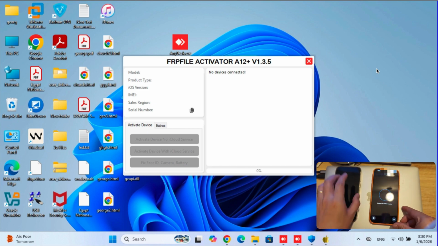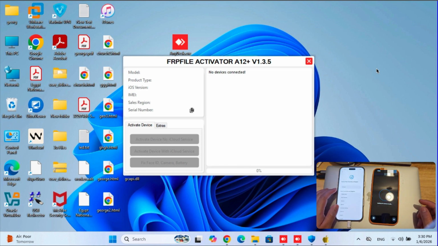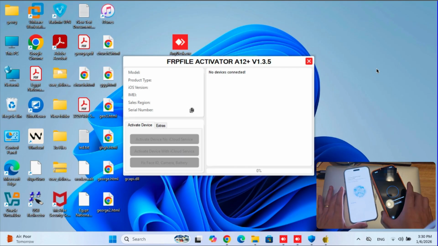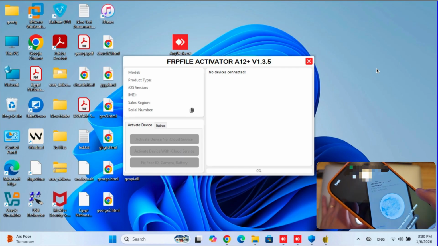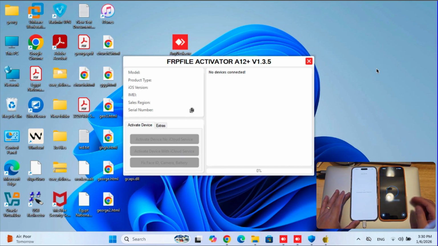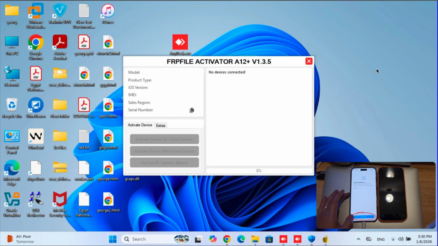So now, take the locked device and set up to the Wi-Fi connection screen, and place both the device close to each other. Now, scan the locked device screen by using the normal device. Click on Erase on the locked device.